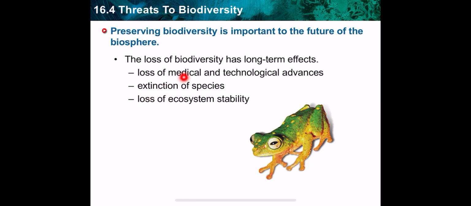Also, as a result of a decrease in biodiversity, we will find many extinctions of species. For example, as a result of a decrease in the number of bamboo trees, the panda is also endangered, because the panda depends on those types of trees. There is also loss of ecosystem stability. As biodiversity decreases, the stability of ecosystems will also decrease. That's why we should preserve biodiversity, because biodiversity is important to the future of the biosphere. Biodiversity affects humans and all living things.